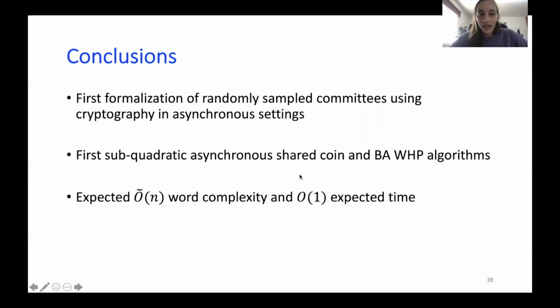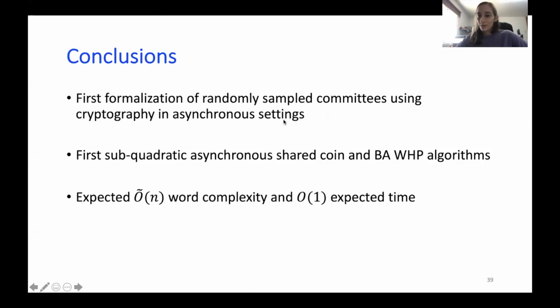And to conclude, what we did here: we presented the first formalization of randomly sampled committees using cryptography in an asynchronous setting. It was done in Algorand, for example, in a synchronous setting, where the process could be sure that it heard from all the correct processes in the committee, because it waited on a timeout. So he knows that all correct processes in a committee have spoken. But in our case, this is no longer true, because we don't know how many processes we wait for before moving on to the next step of the computation.